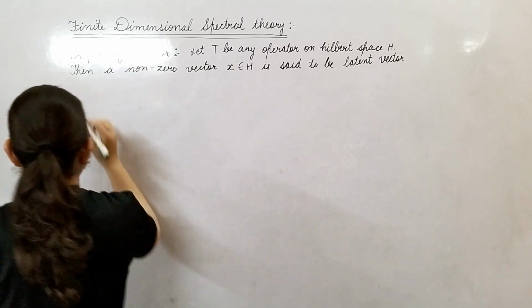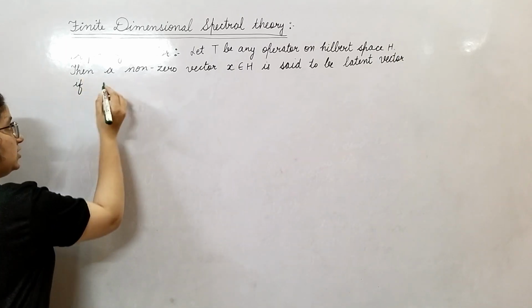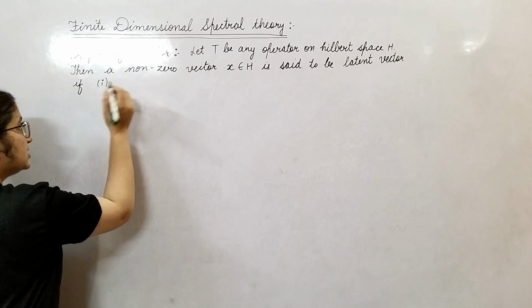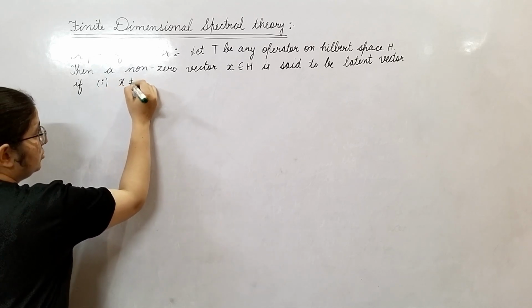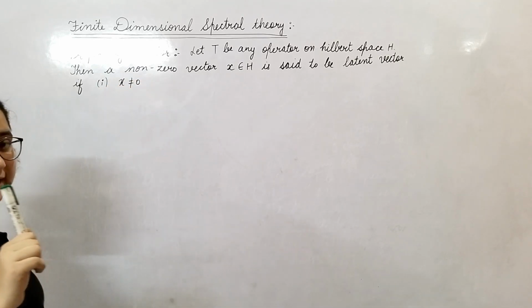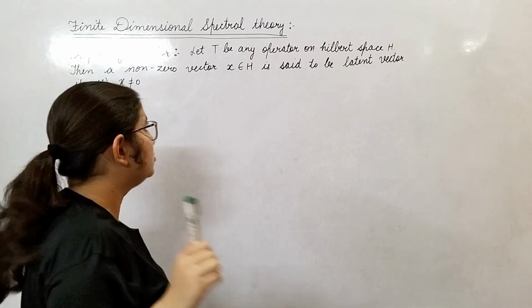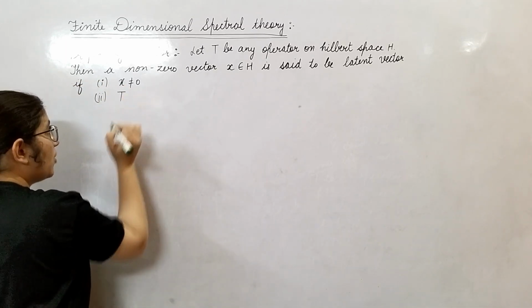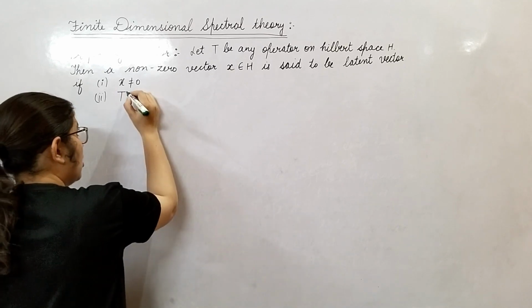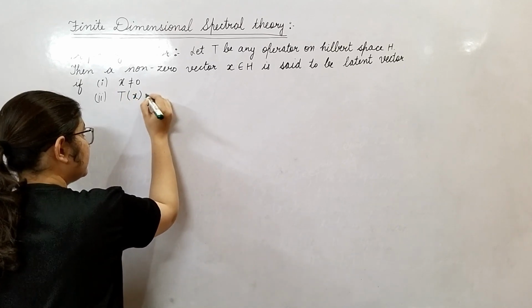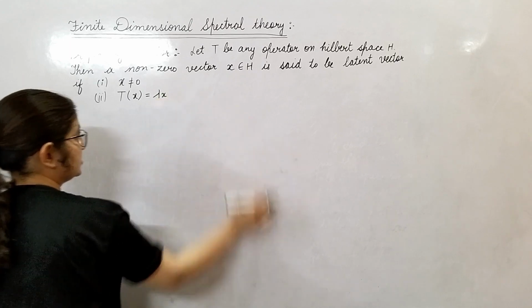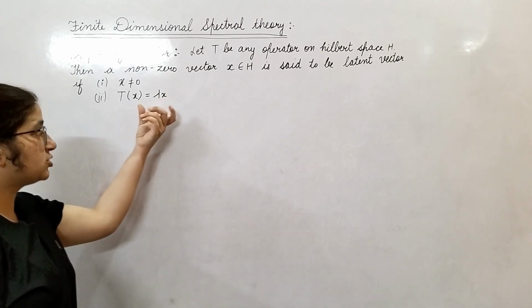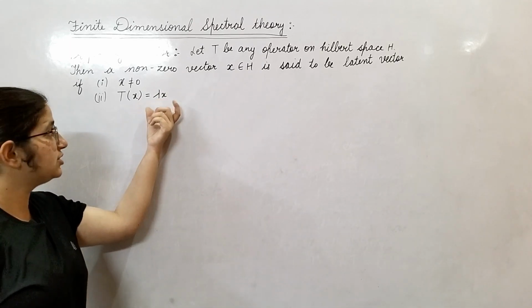when, if, first of all what we need to have, we must have X non-zero, कि जो हमने ये X vector लिया that should be non-zero. And what is second condition? Second condition is whenever you operate this operator T on this non-zero vector X, we must have lambda times of X, lambda times of that vector.